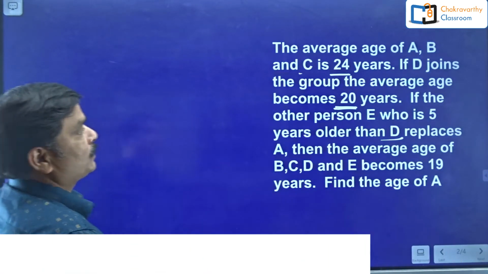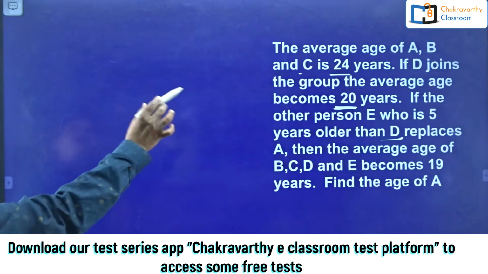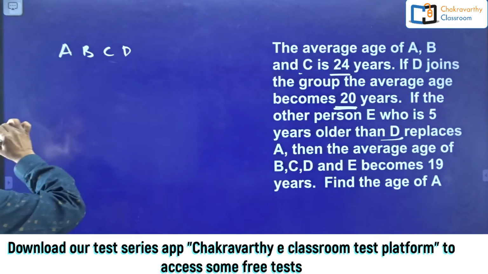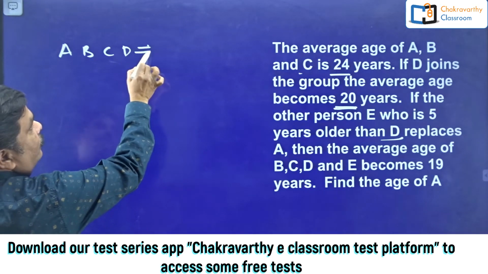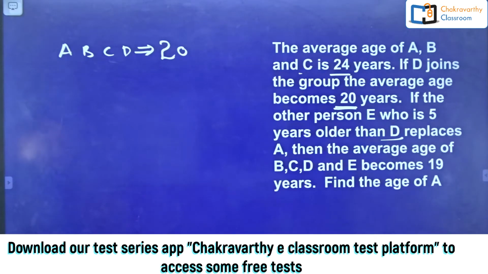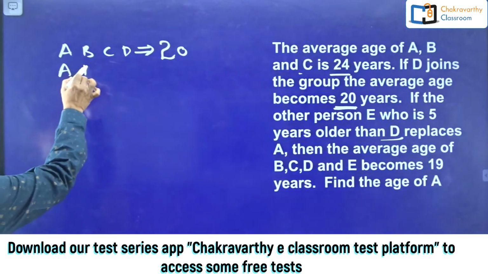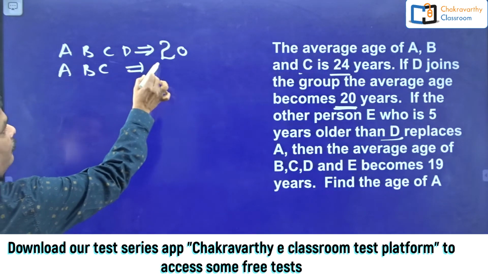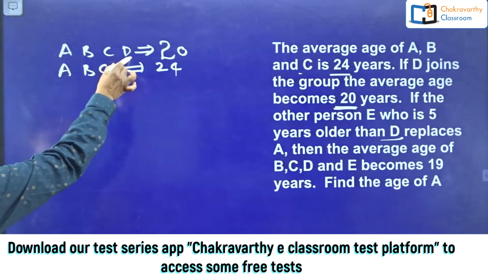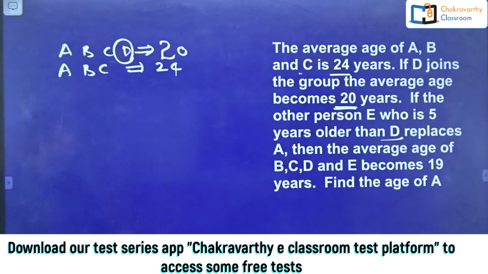How to start this one, students? Simple way, you see. Now, A, B, C, D, 4 persons average they have given. How much is that? 20 years. Then A, B and C, 3 persons average they have given 24 years. By comparing these two, easily I can find out D's age.